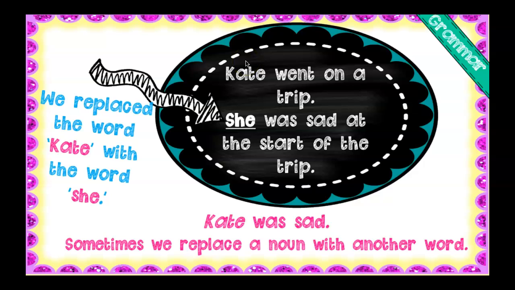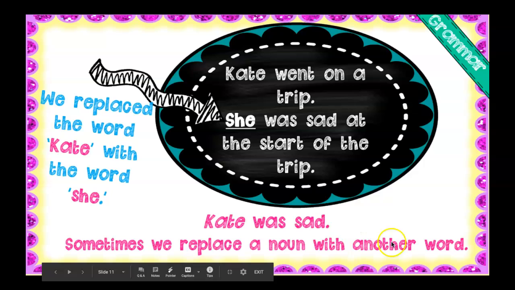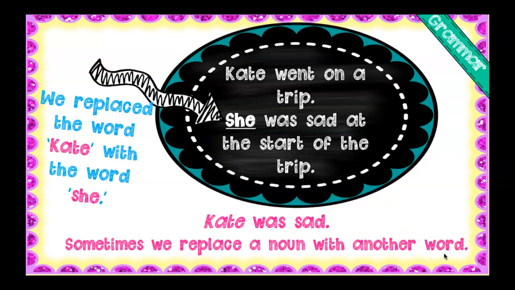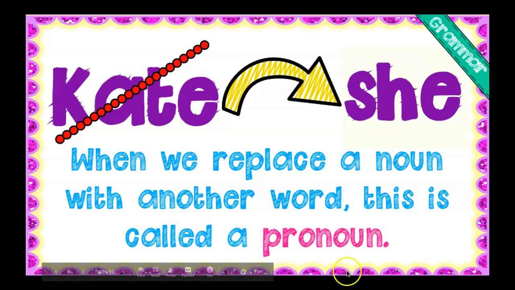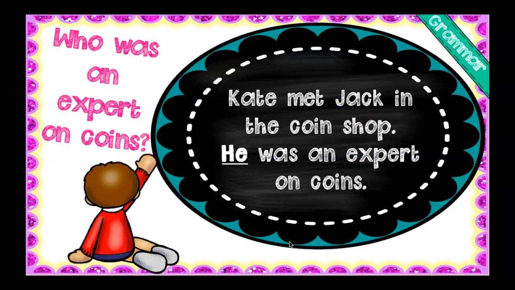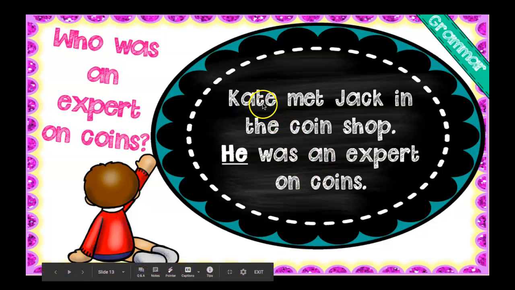So sometimes we replace a noun with another word, and these words are called pronouns. Again, when we replace a noun with another word, this is called a pronoun. You say pronoun. Pronoun. Let's try another one. Here's our sentence.